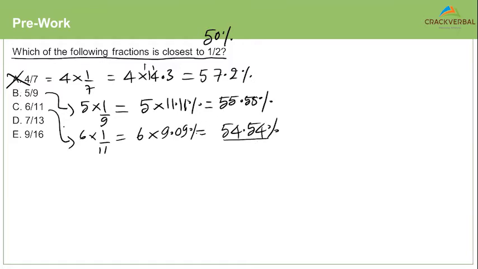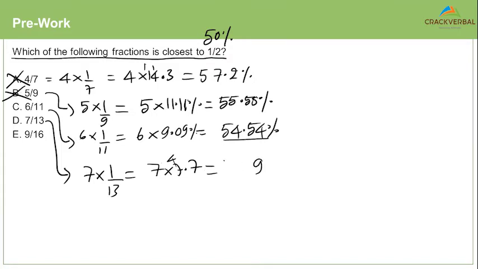Clearly, 54.54 is closer, so you can rule out option B. Now, 7 by 13. 7 by 13 would be 7 into 1 by 13. That is nothing but 7 into 7.7. 7 sevens are 49 plus 4, 53. So 53.9%, you can rule out Charlie.